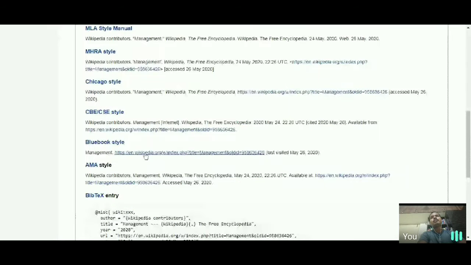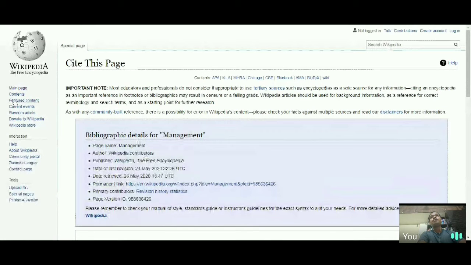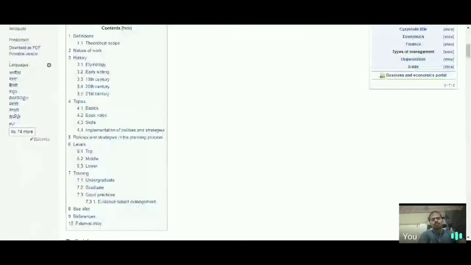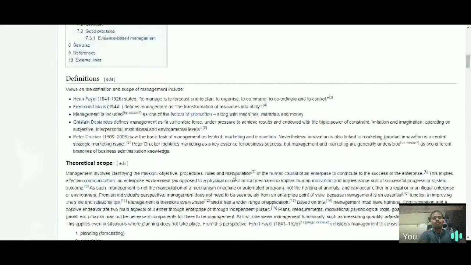Another thing is that many times people don't consider Wikipedia a reliable source, because anybody can update information on Wikipedia. That is the policy of Wikipedia: anybody can enter content, anybody can edit it.